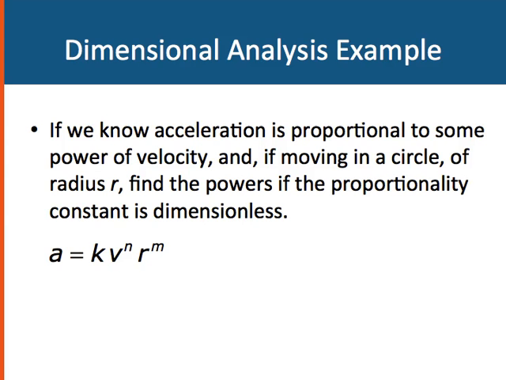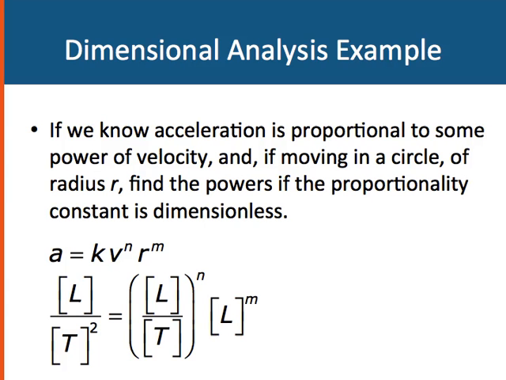We don't know what n is yet, and the radius of the circle r will be to some mth power. Now let's plug in our dimensions. So acceleration is length over time squared. K, again, we said is dimensionless. We can ignore it. Velocity is length over time, and we raise that to the nth power. And length, radius is a length, so we raise that to the mth power.